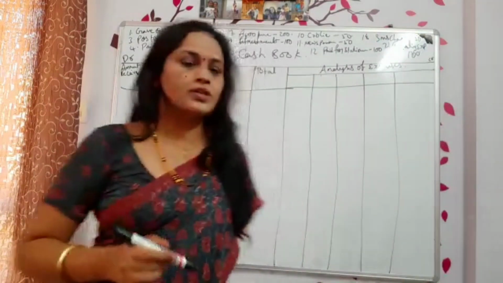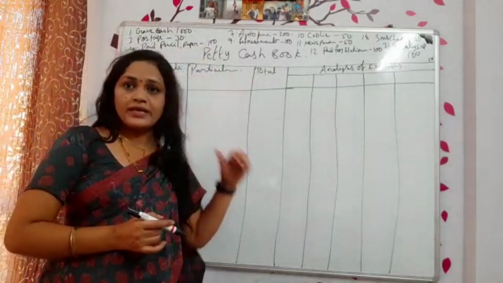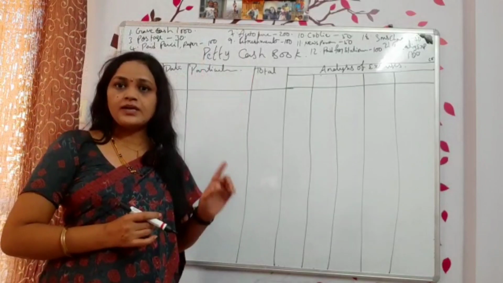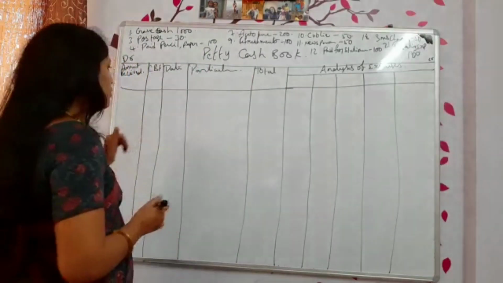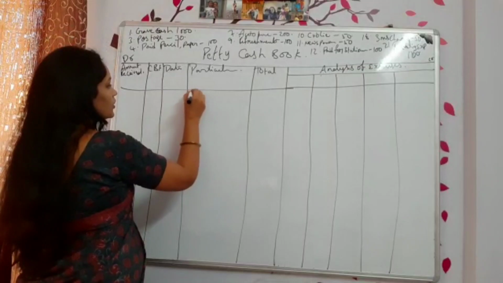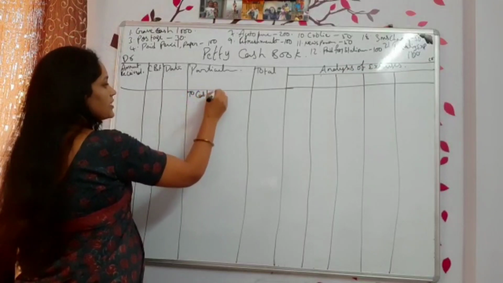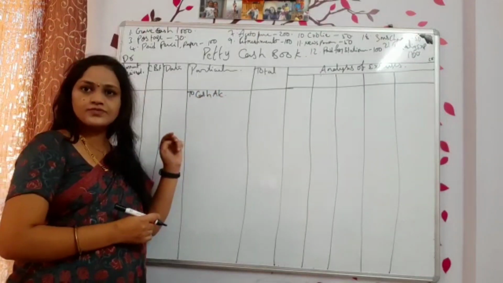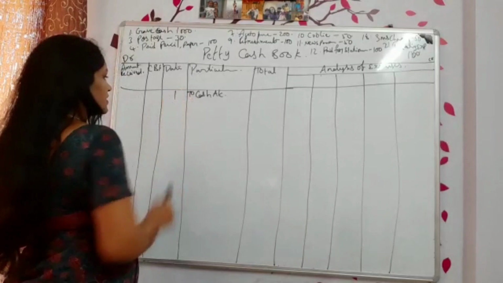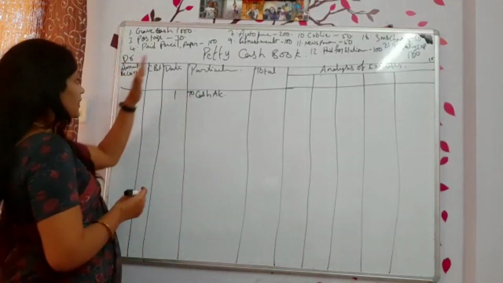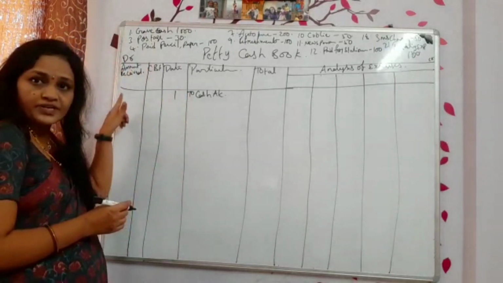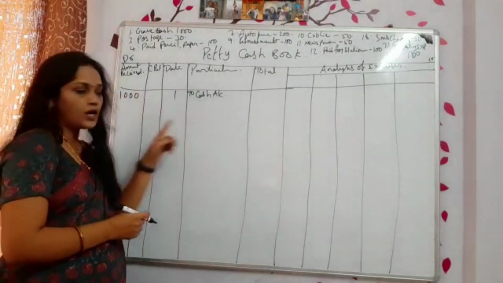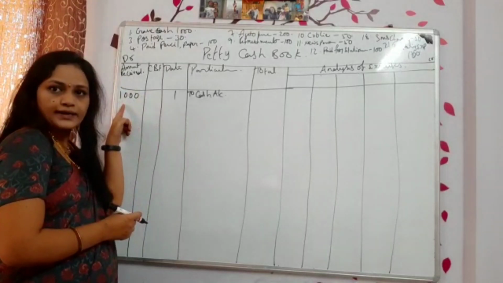Now let us solve the question. Whenever you receive money, that way we will be entering on the debit side, receipts. Correct? So now on the debit side what will we write? To what we received? Cash. If we received a check or something, then we will write down bank. What was the date? On the first. What is the amount? Debit side, you have to write down 1000. Clear? To cash account 1000 rupees, write down on the debit side.